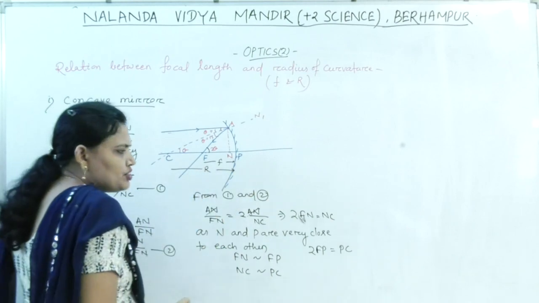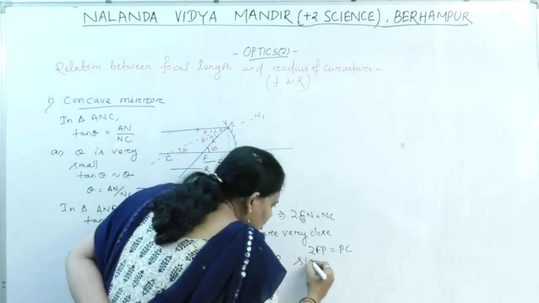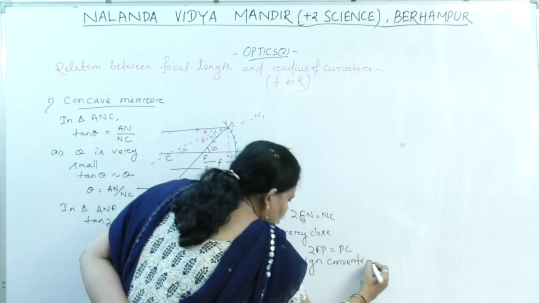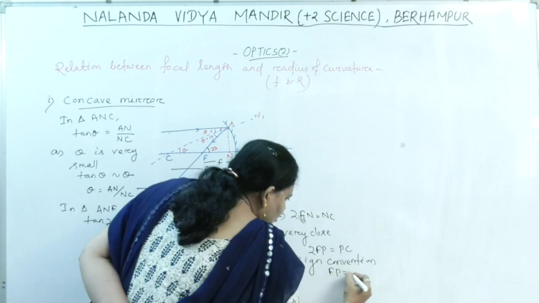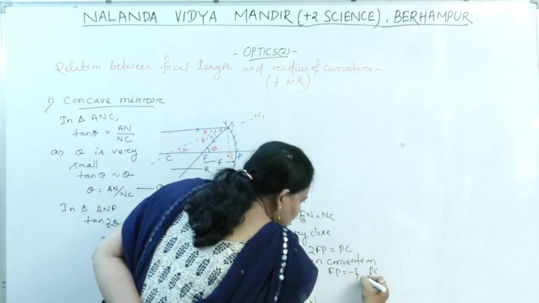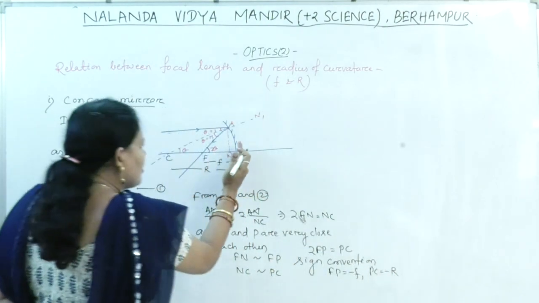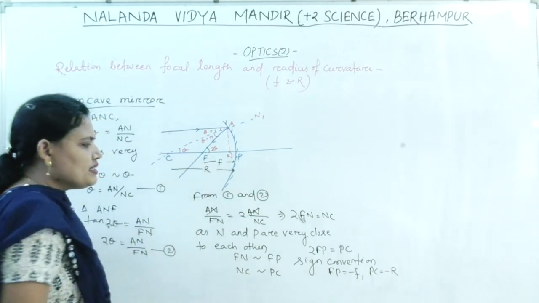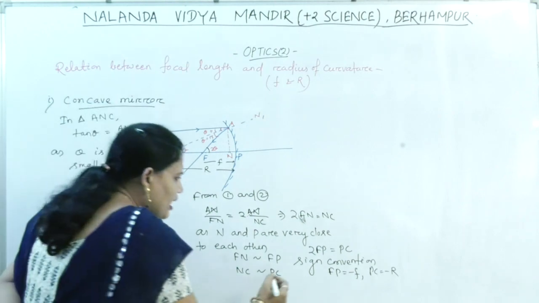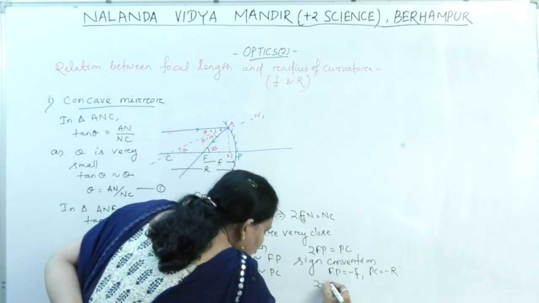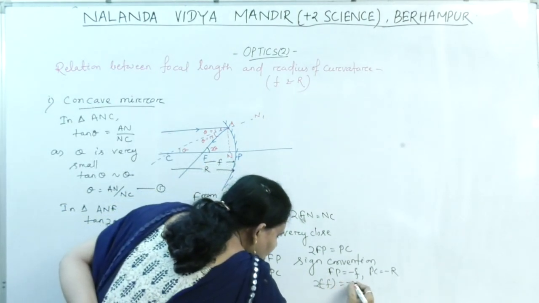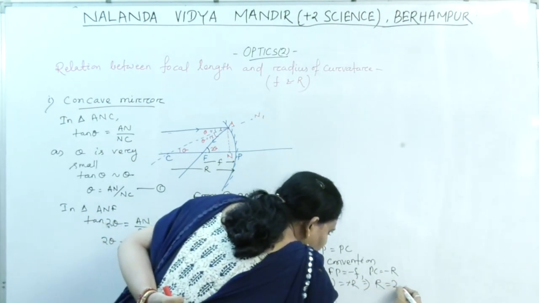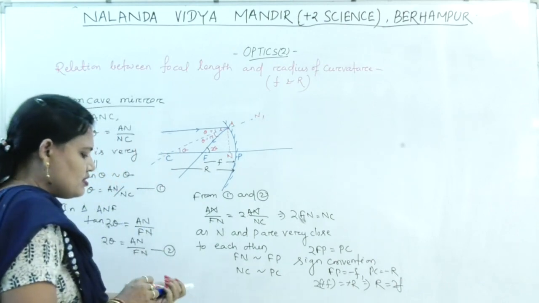By the sign convention, on the left side of the pole, FP equal to minus F and PC equal to minus R. So what can I write? 2 of minus F equal to minus R. So minus minus cancel. I got R equal to 2F.